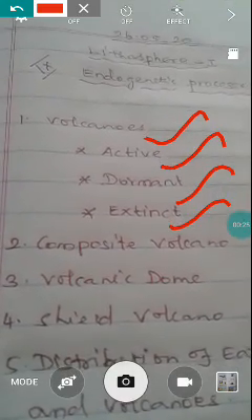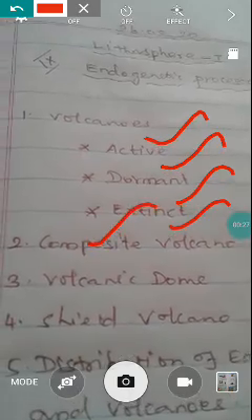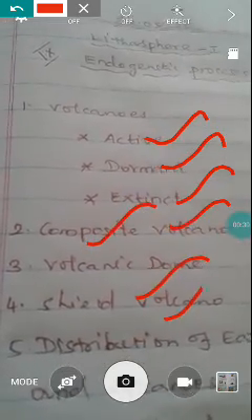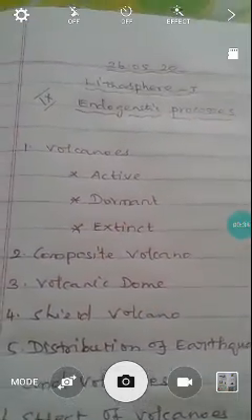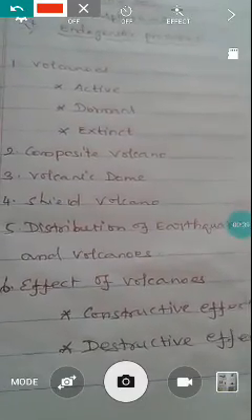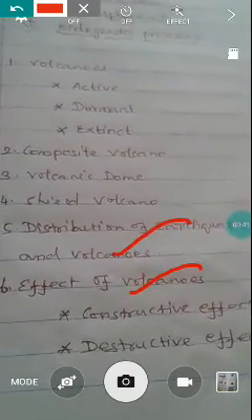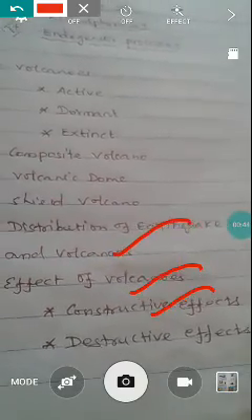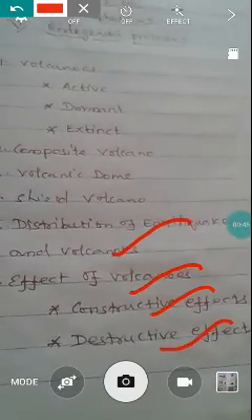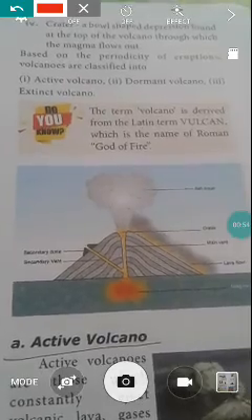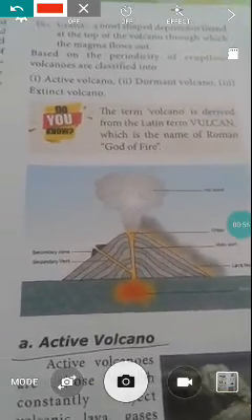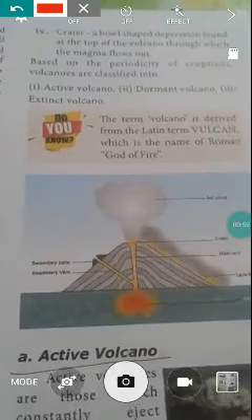Today we are going to learn the composite volcano, volcanic dome, shield volcano, distributions of earthquakes and volcanoes, and effects of volcanoes. From this, constructive effects and destructive effects. Okay students, before entering the topics, we want to see